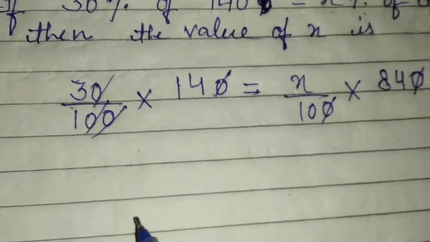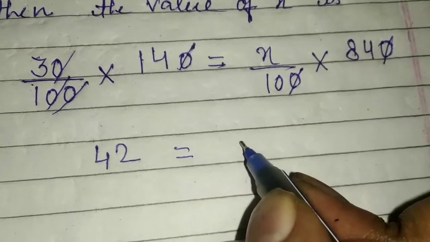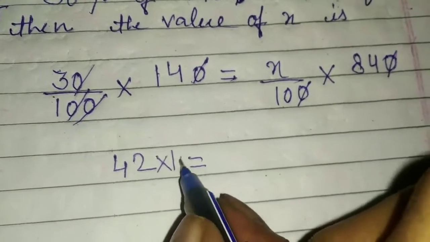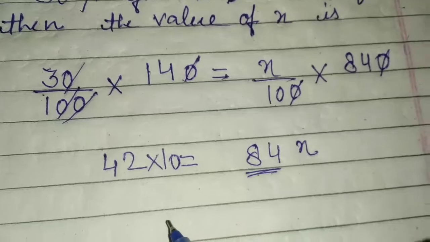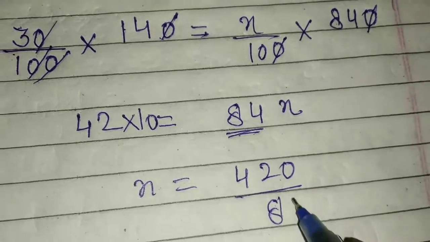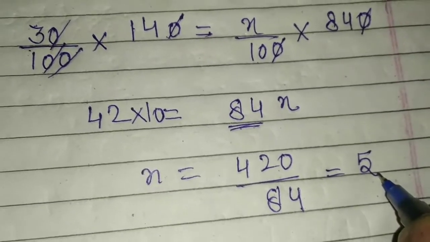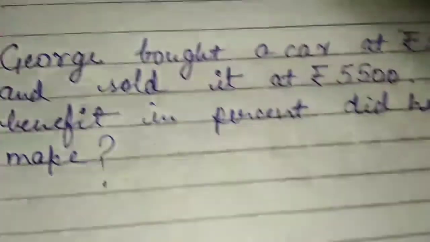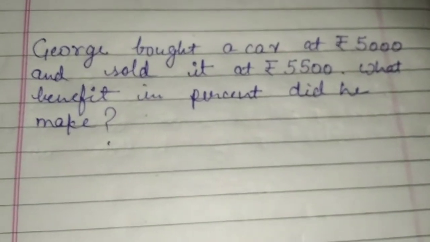Now let's move on to the next step. 3 into 14, it will be 42, and 10 should be transferred to this side, that means 42 multiplied by 10 is equal to 84x. Now 84 should be transferred to the other side, that means x is equal to 420 upon 84, and when we solve this its value will be 5. So which option will be right? B option.